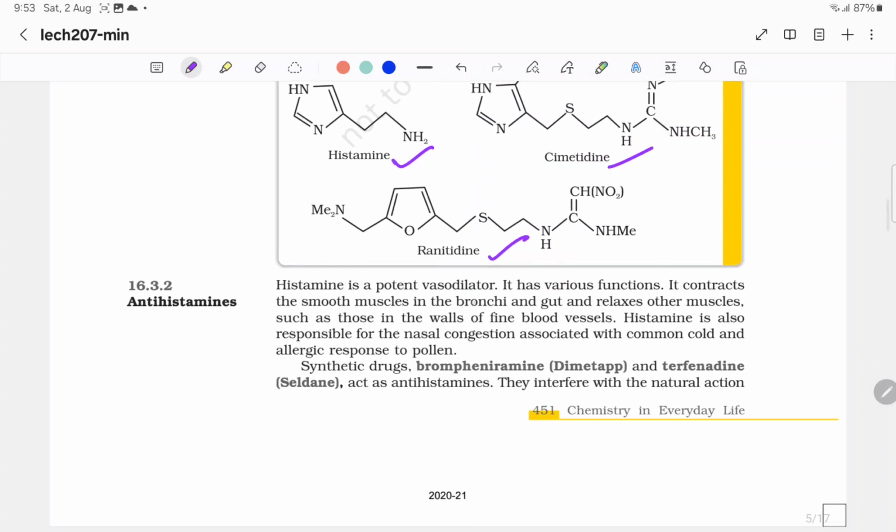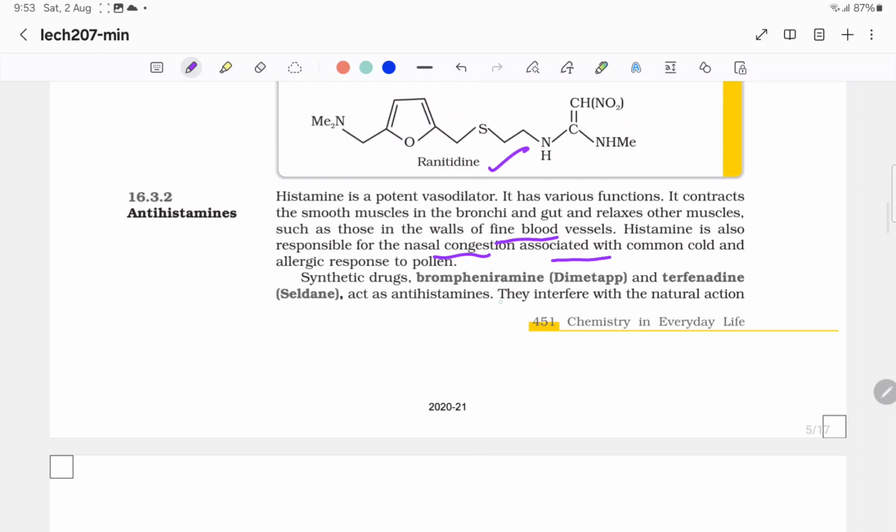Antihistamine. Histamine is a potent vasodilator. It performs various functions. It contracts the smooth muscles in the bronchi and the gut and relaxes other muscles, such as those in the walls of fine blood vessels. Histamine is also responsible for the nasal congestion associated with the common cold and allergic response to pollen. Synthetic drugs bromopheniramine (Dimetapp) and terfenadine (Seldane) act as antihistamines.